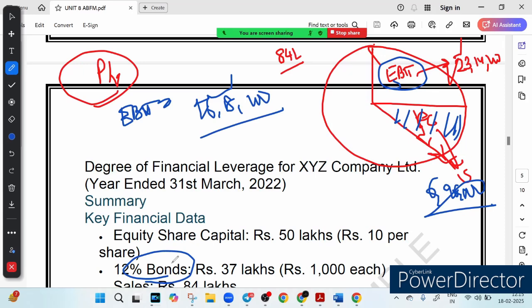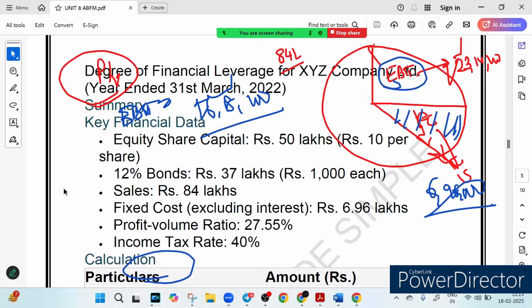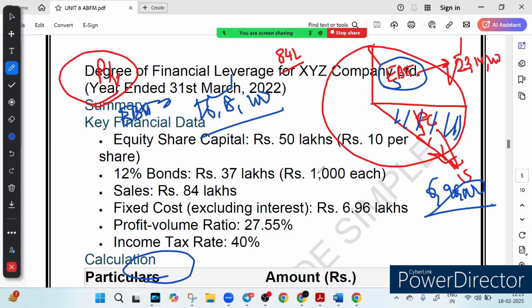So for 1 year we are taking the data, right? So they owe how much money? 37 lakh, right? So they owe a 37 lakh rupees bond, at 12%. What is 12% of 37 lakh? Which will be 4,44,000. If you calculate 12% of 37 lakh, this will give you 4,44,000, right?